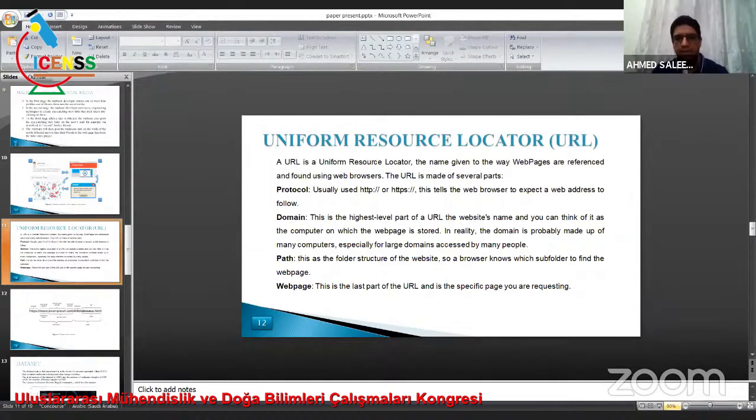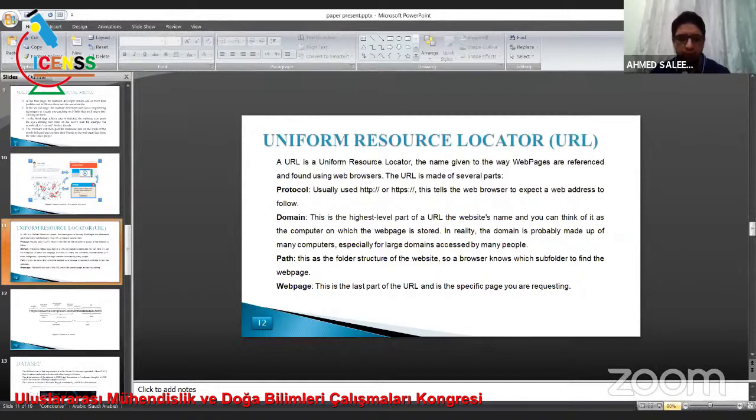Domain. This is the highest-level part of a URL, the website name, and you can think of it as the computer on which the web page is stored. In reality, the domain is probably made up of many computers, especially for large domains accessed by many people. Path.